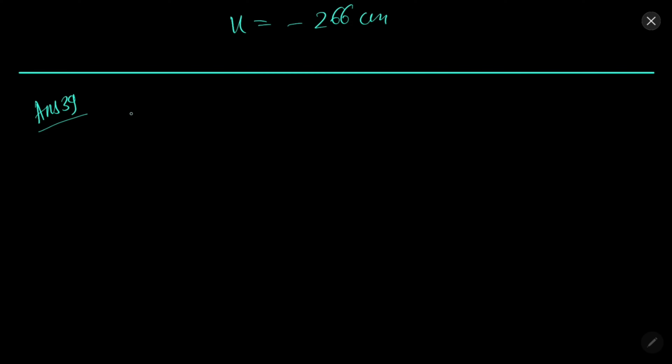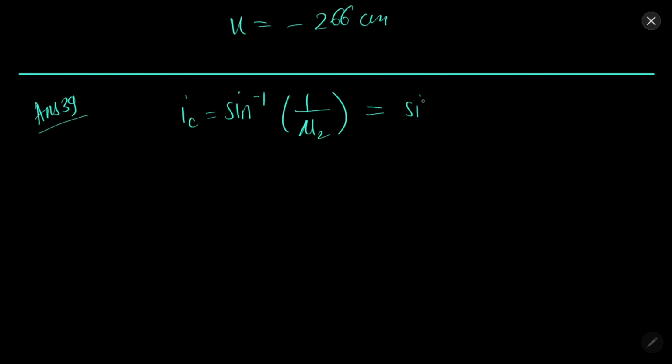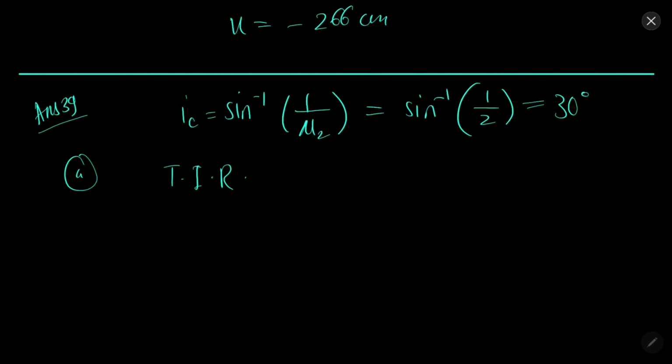Solution 39. Critical angle will be sine inverse 1 over mu 2. Sine inverse 1 by 2, it will be 30 degree. A part, angle of incidence must be greater than critical angle. It is greater than critical angle, so they will totally reflect internally. TIR will happen.